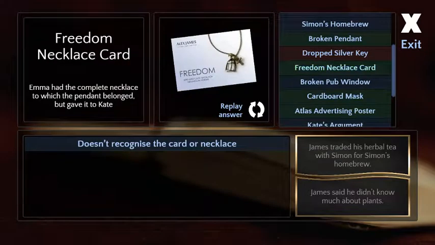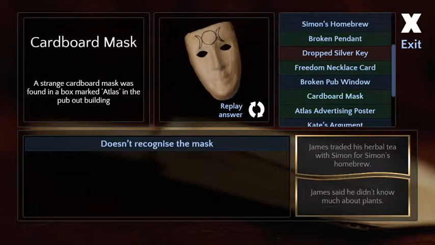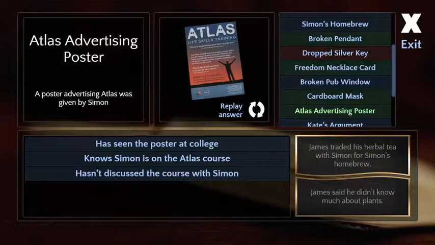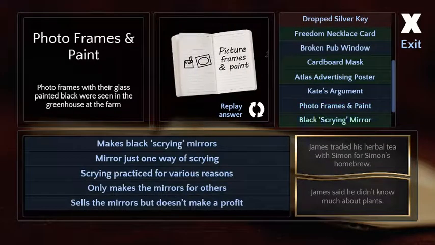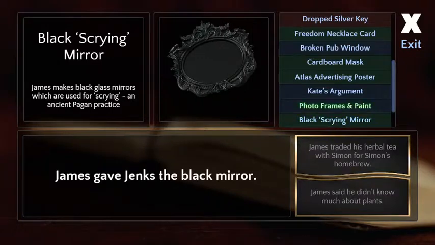Like 19. I think that might be one of the problems with mystery games, that the clues you come up with and the clues the game wants you to come up with don't always match. Right.